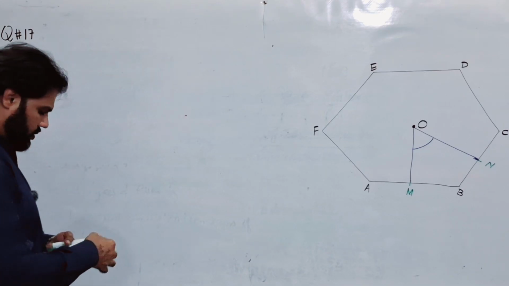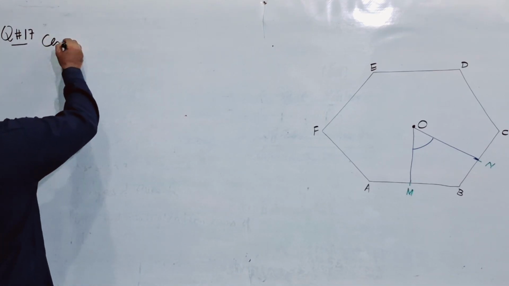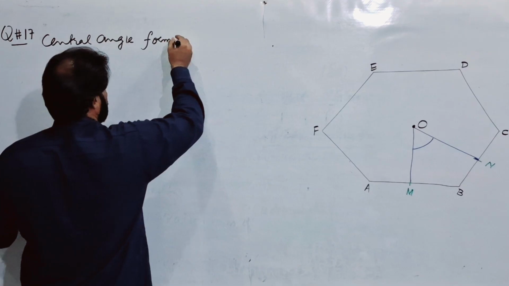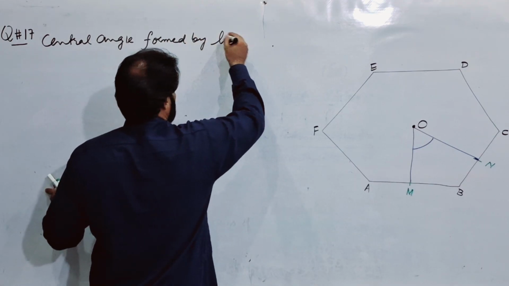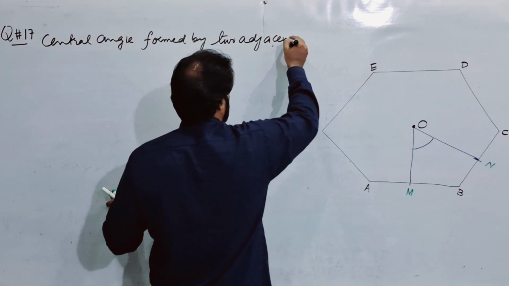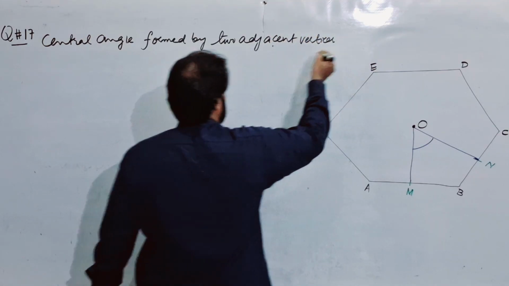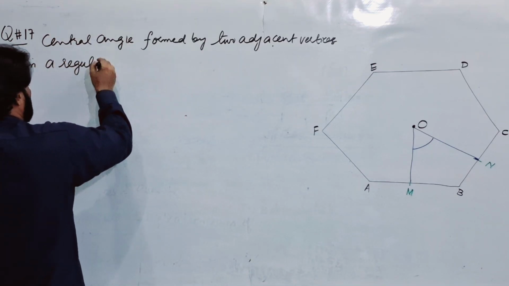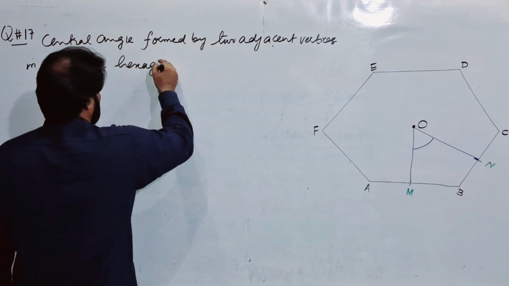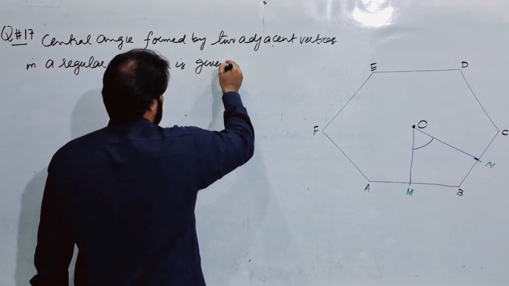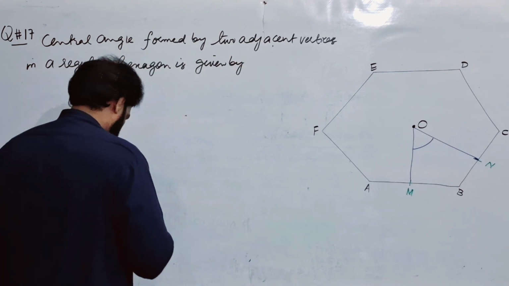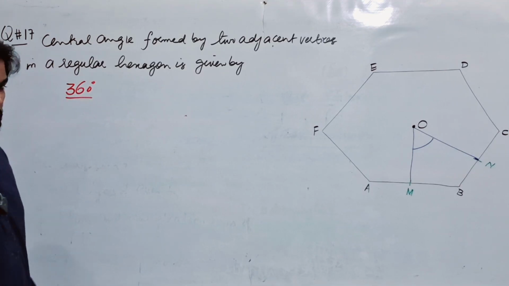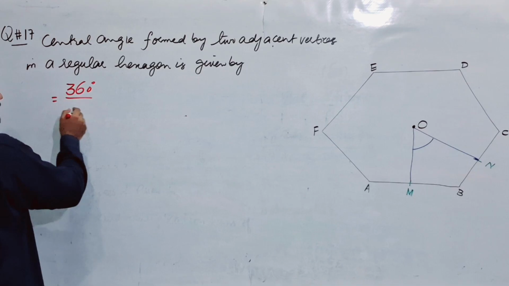Similarly, as in the previous question, the central angle formed by two adjacent vertices in a regular hexagon is given by the formula 360 degrees divided by the total number of sides or vertices in a hexagon, which is 6 here.